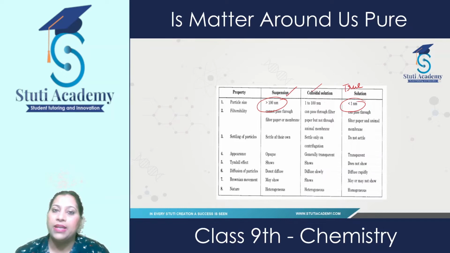Now settling of particles, as I told you, in suspension the particle size is quite big, so that is why they settle at the bottom. Colloidal particles will not settle, they will remain suspended, and in true solution also they will not settle at all. Then suspensions are opaque or somewhat translucent, but generally they are opaque. Colloidals are translucent, and true solutions are transparent.